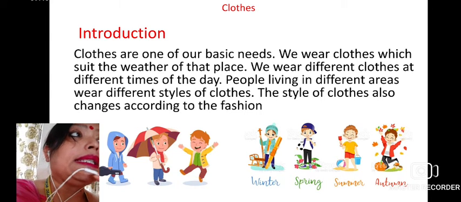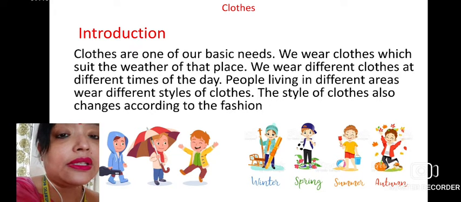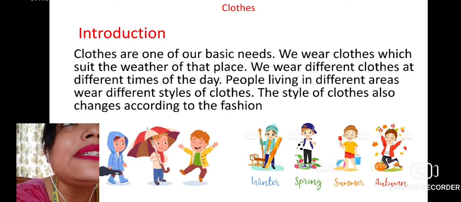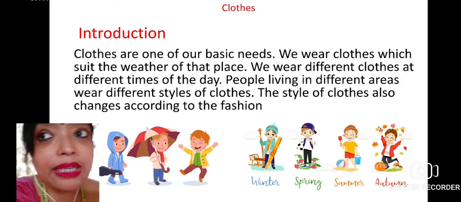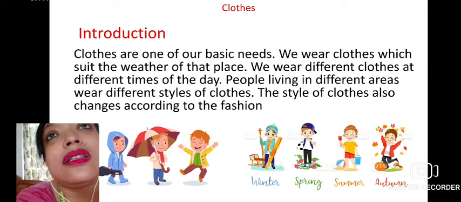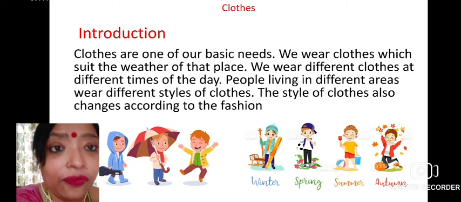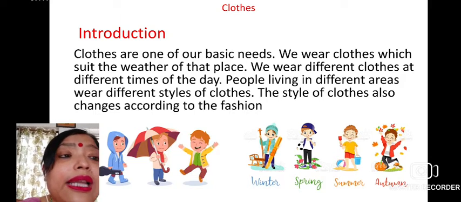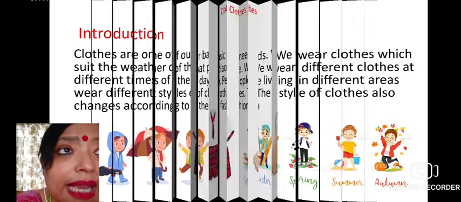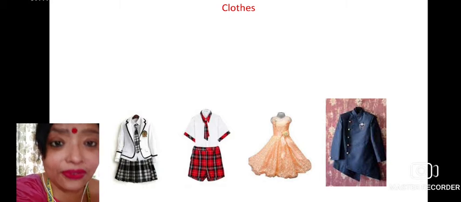And also the style of the clothes varies too much according to fashion. Different types of clothes are coming into practice. Some wear jeans, some wear midi gown, maxi frock, salwar kameez, patiala, sari. Different types of clothes are there, obviously. Now we wear different types of clothes according to the need, according to the function, according to the fashion type, according to the temperature. So you can see these are the different types of clothes.